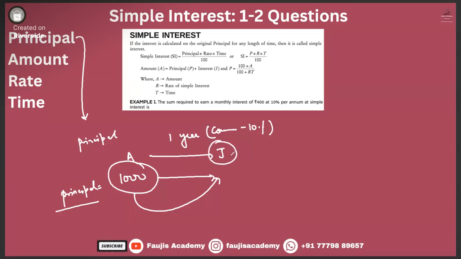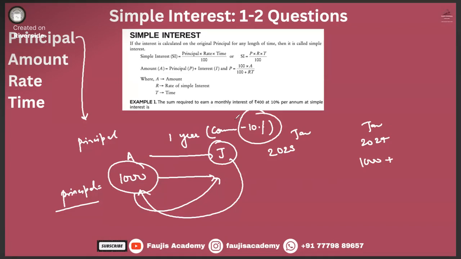Now, from Janagraj's point of view, he will have to return the money. Let us say Abhikaran gave it in January 2023 and now it's January 2024. Janagraj will have to return 1,000 rupees plus the agreed upon commission of 10%, and 10% of 1,000 is nothing but 100.